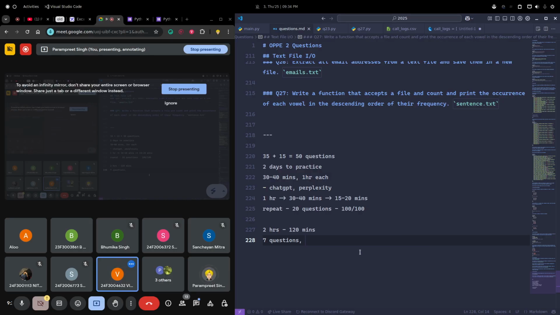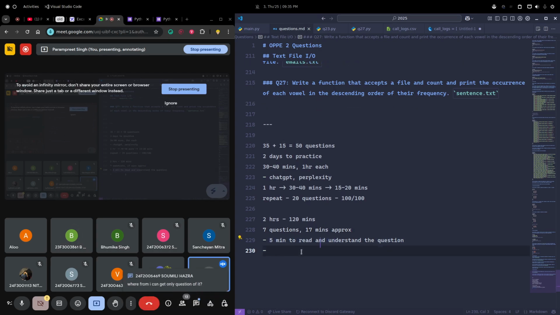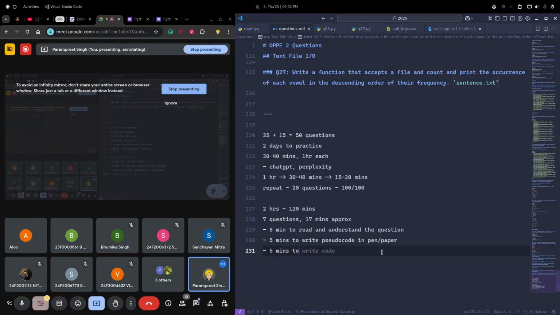But see, just give 5 minutes to read and understand the question. If you are giving more than 5 minutes to a single question, where you have 17 minutes approximately, then skip that question and move on to the next one. Then give 5 minutes to write pseudo code on your pen and paper.